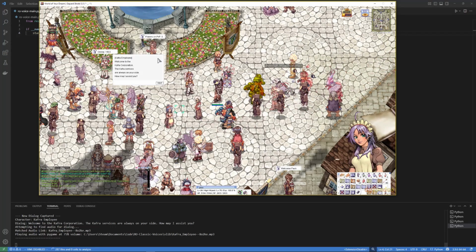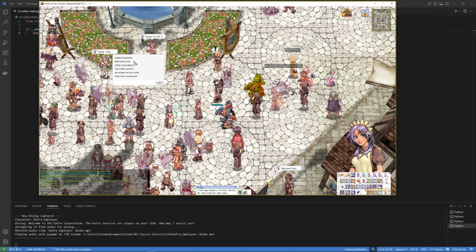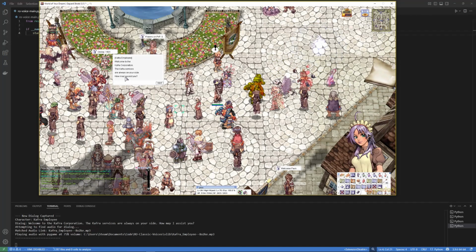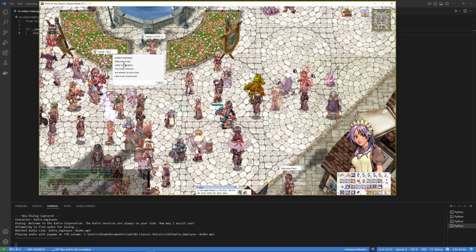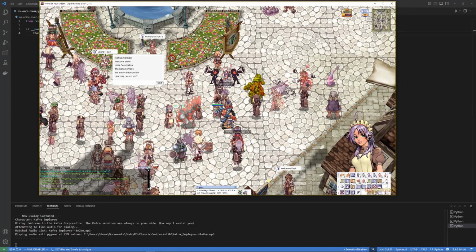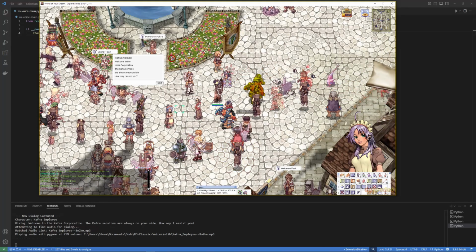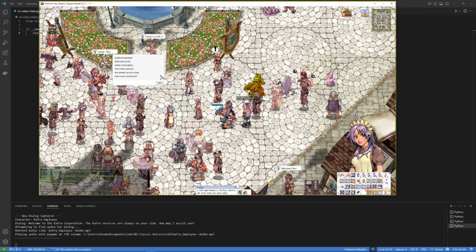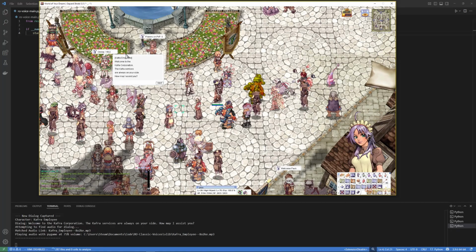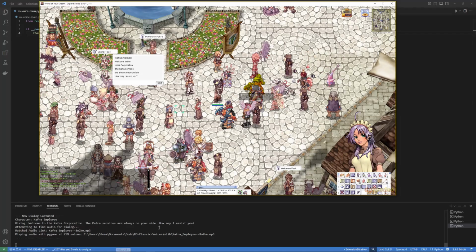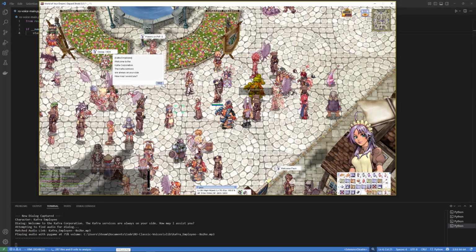It will play a voice clip. We read the name of the NPC, and then we evaluate the text that the NPC is saying. We do a lookup in a database to see if we have a matching audio clip for that text and the NPC. And if we do, we play it, which we did in this case.